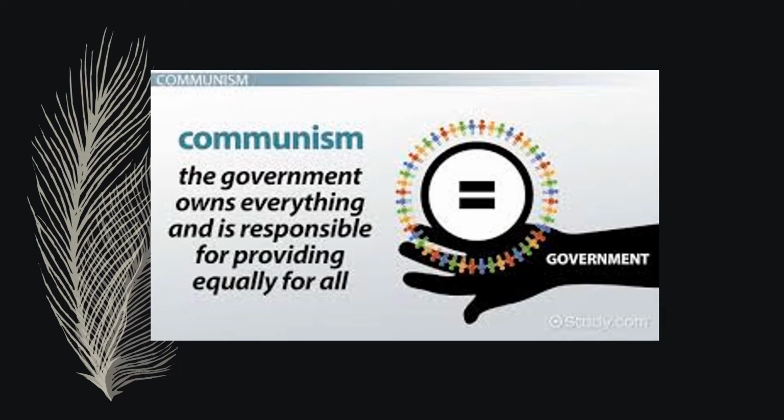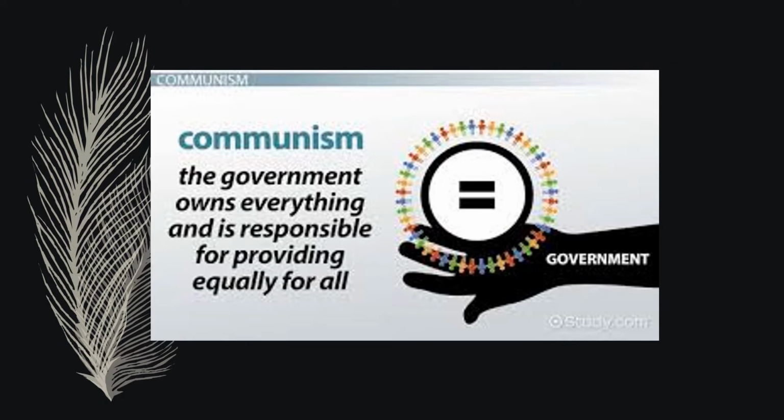Next, our term is communism. The government owns everything and is responsible for providing equality for all. In this term, we will understand that everything will be owned by the government, and the government is working for providing equality in their society. For example, for a country which follows communism, we can give the example of China. China was totally following communism, but now it has adopted some points of capitalism, but it is not a fully capitalist economy. It follows communism strongly.